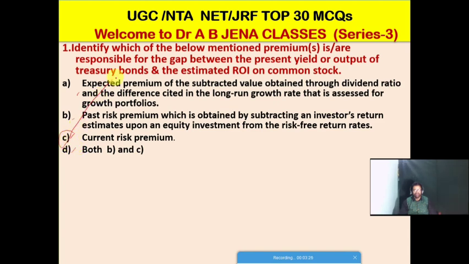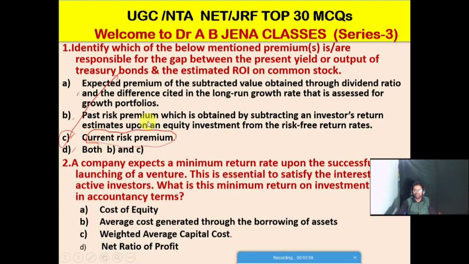Friends, B is the right option for this MCQ. The past risk premium, which is obtained by subtracting an investor's return estimates upon an equity investment from the risk-free return rates, is responsible for the gap between the present yield or output of treasury bonds and the estimated ROI on common stock.